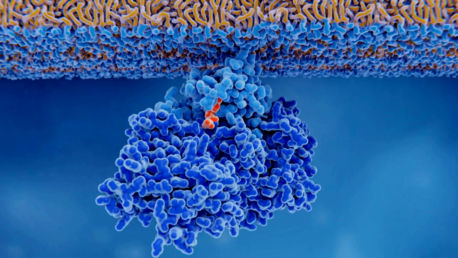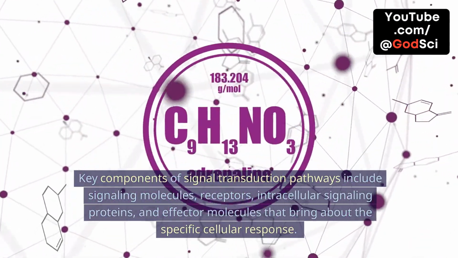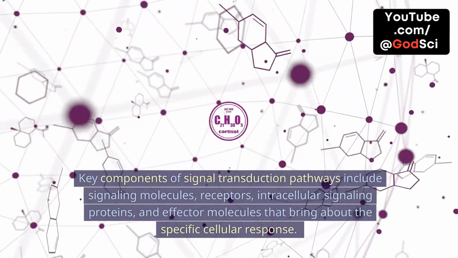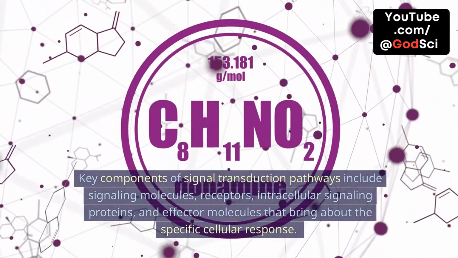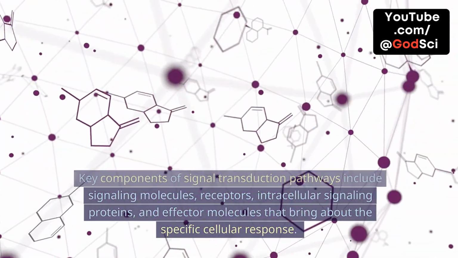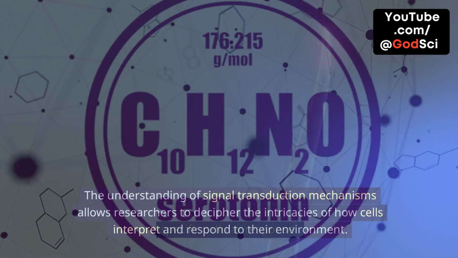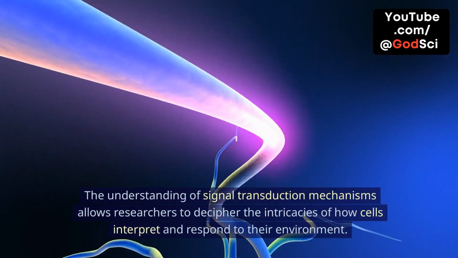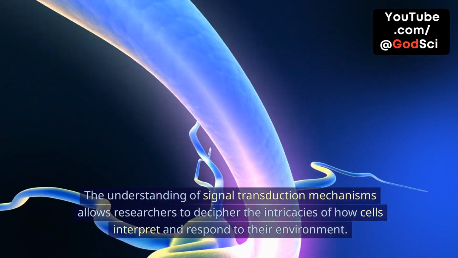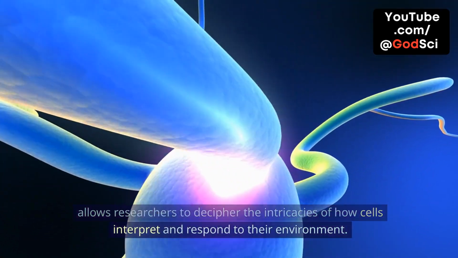Key components of signal transduction pathways include signaling molecules, receptors, intracellular signaling proteins, and effector molecules that bring about the specific cellular response. The understanding of signal transduction mechanisms allows researchers to decipher the intricacies of how cells interpret and respond to their environment. 15.